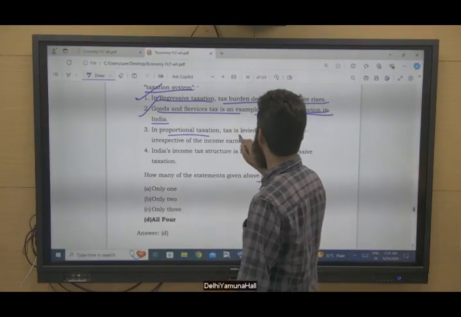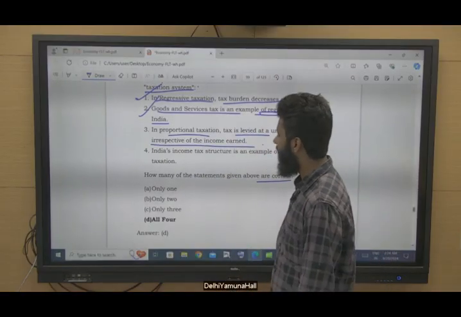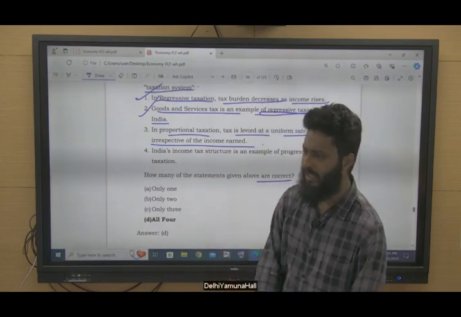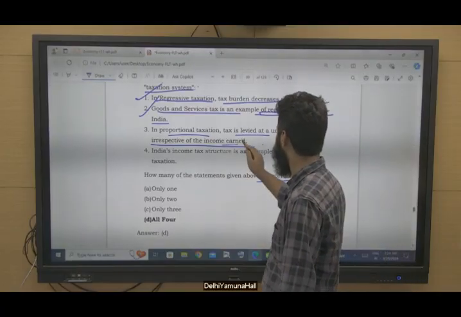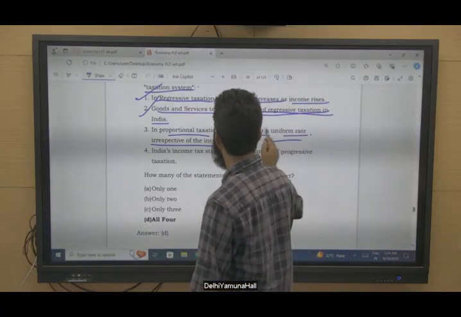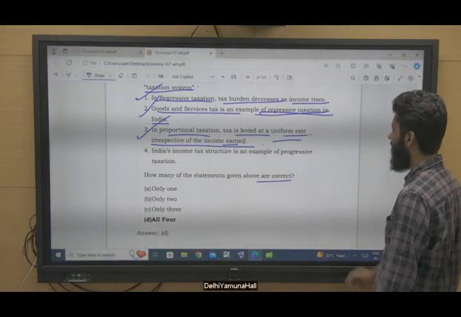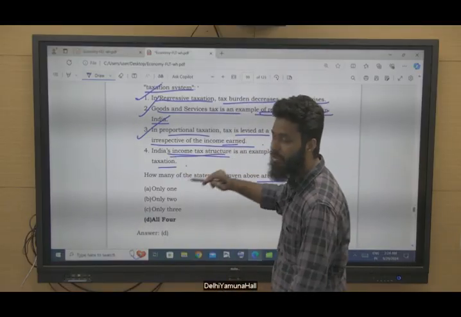In proportional tax, tax is levied at a uniform rate irrespective of the income earned. For example, corporate tax. Flat 30%, excluding surcharge and all, when income is rising, but a flat 30% has been implemented. So irrespective of the income earned, 30%. India's income tax structure is an example of progressive taxation. We are talking about income tax.